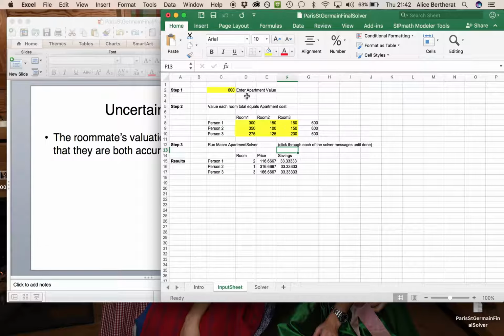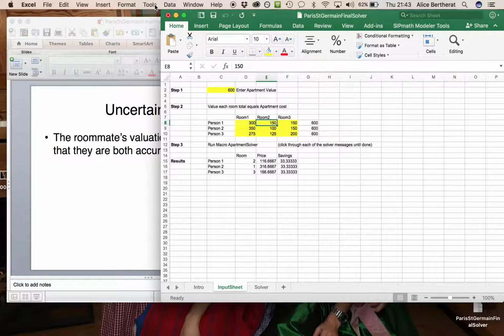So how the program works is step 1, you enter the price that you pay for the apartment, and step 2, the value of the total amount of rooms must equal the apartment value. So ideally people would be inputting and showing each other their numbers at the same time and then be inputting in the boxes as shown here.